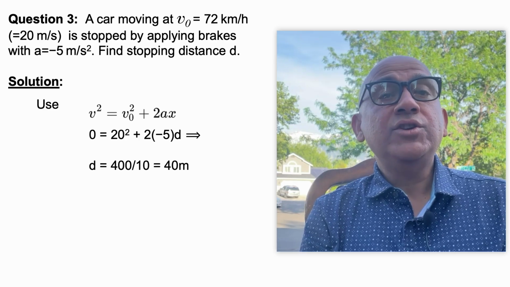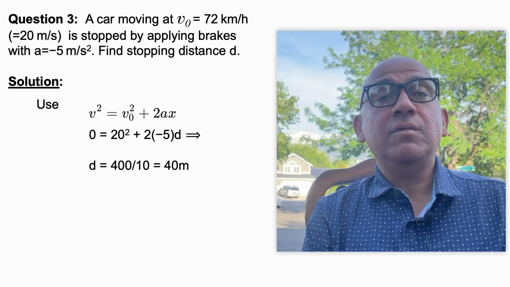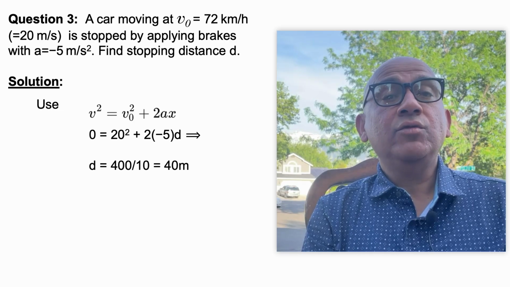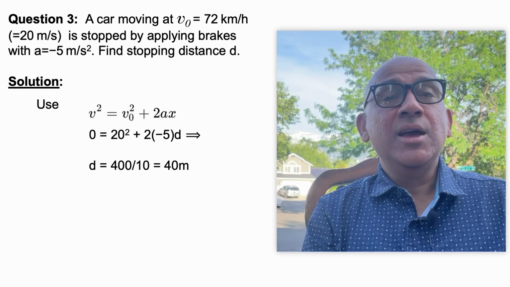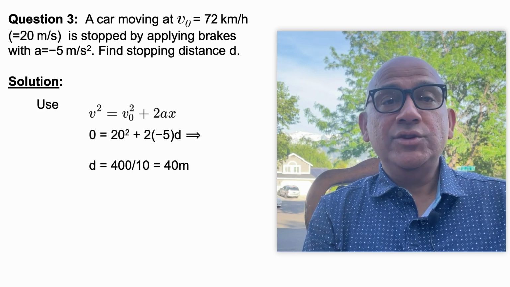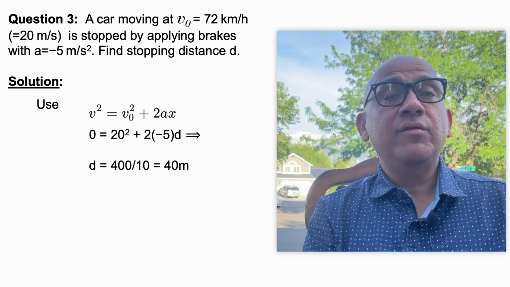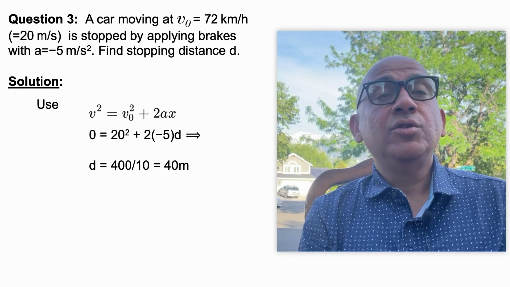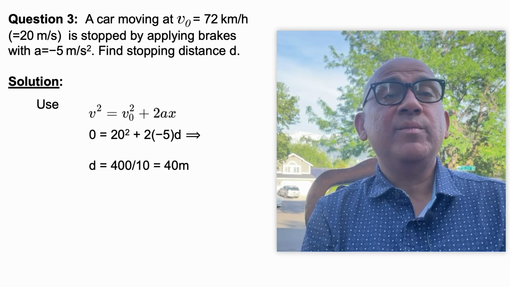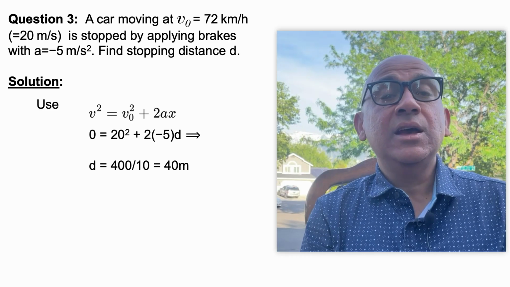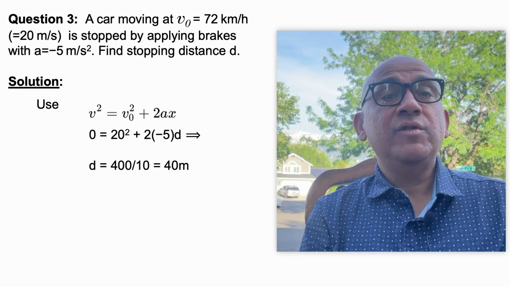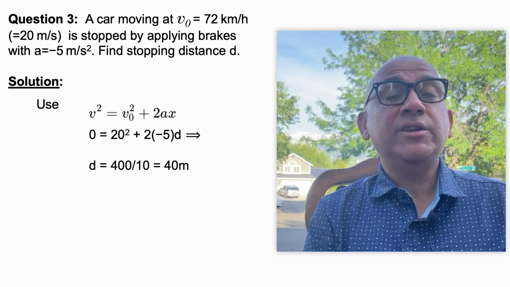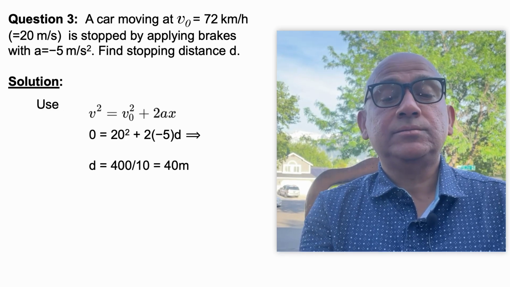To solve this question, you should use the equation v square equal to v naught square plus 2 a x, where v is 0 because it is coming to rest, v naught is 20 and acceleration is minus 5. If you put all these numbers, you get a value of d as 40 meters. So, the stopping distance will be 40 meters.